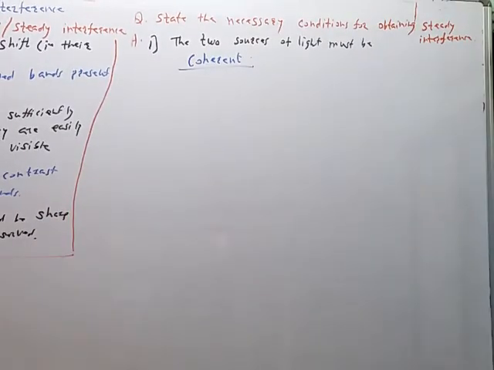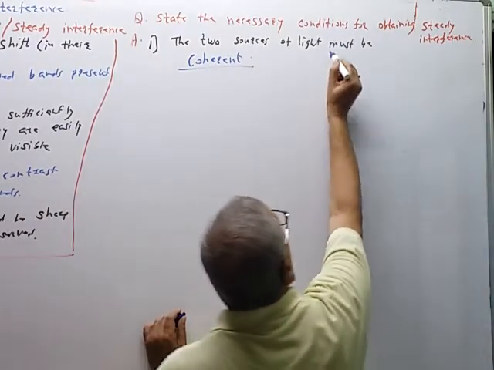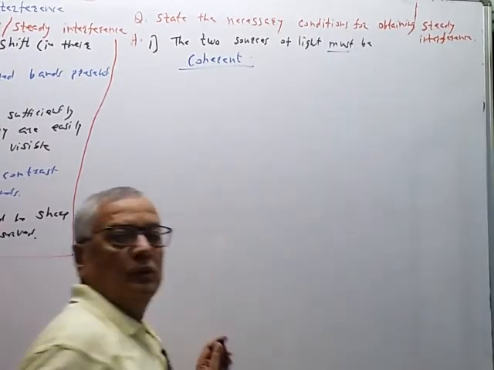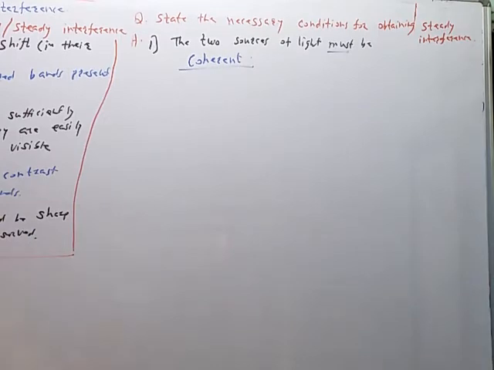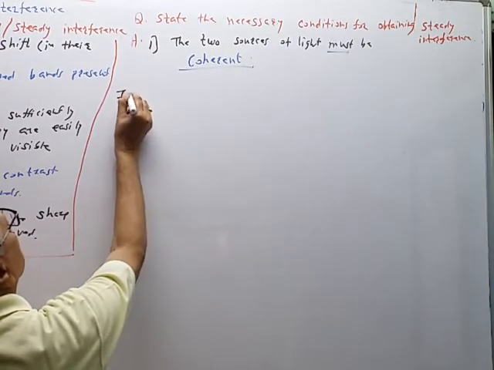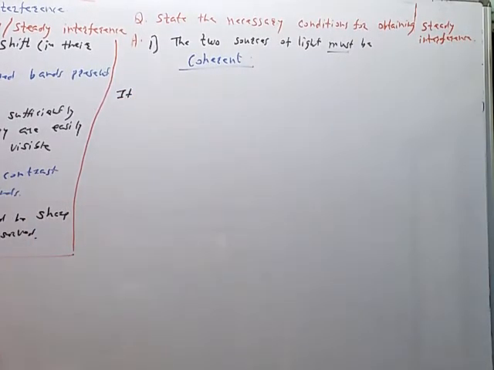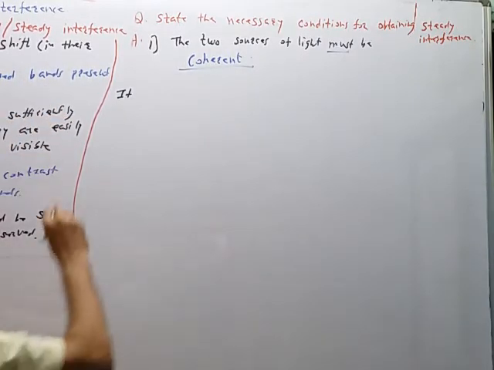It is a necessary condition. Must. So what will happen if the sources are not coherent? This is the explanation for the first condition. State and explain, so we are giving also the explanation.